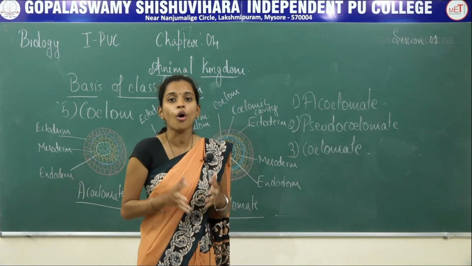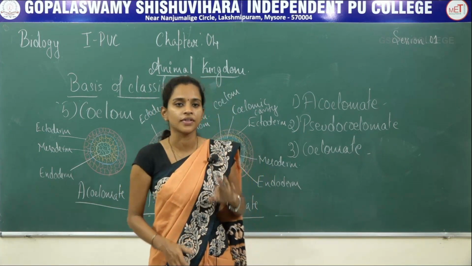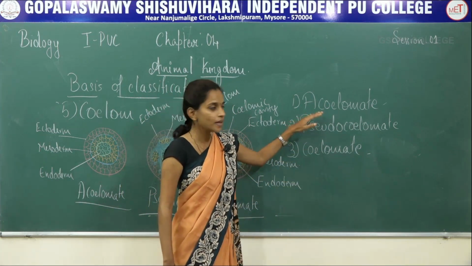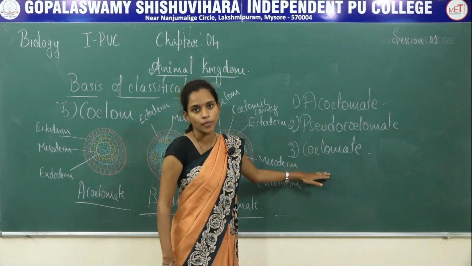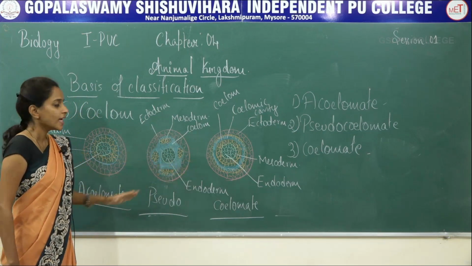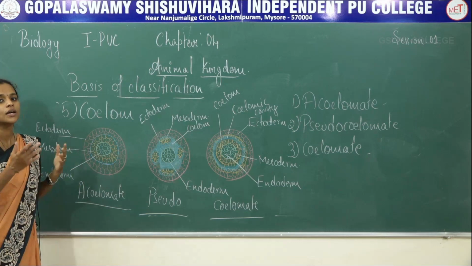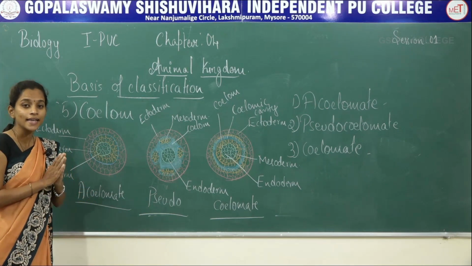So as I have told, organisms which carry coelom can be classified into three different categories, that is acoelomate, pseudocoelomate and coelomate. All the three categories I have drawn here. In case of acoelomate, A means absent.